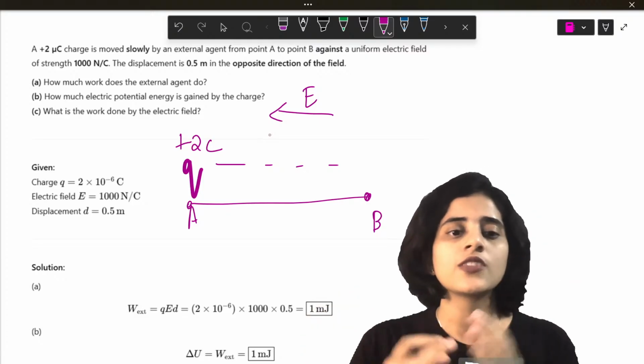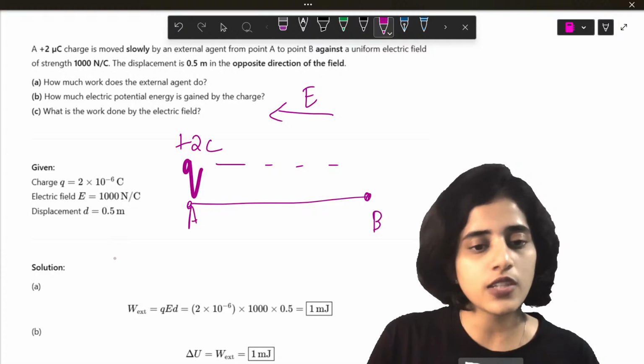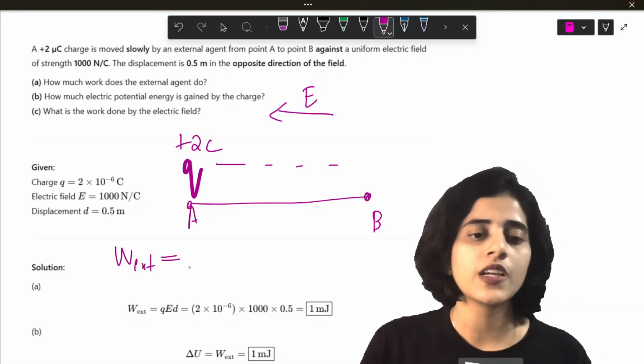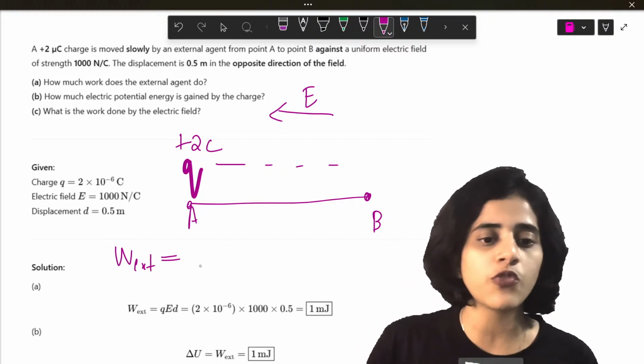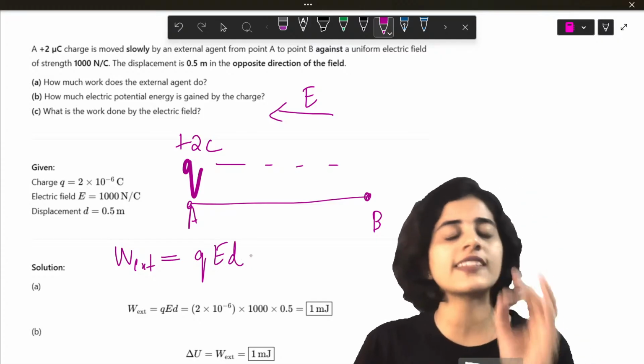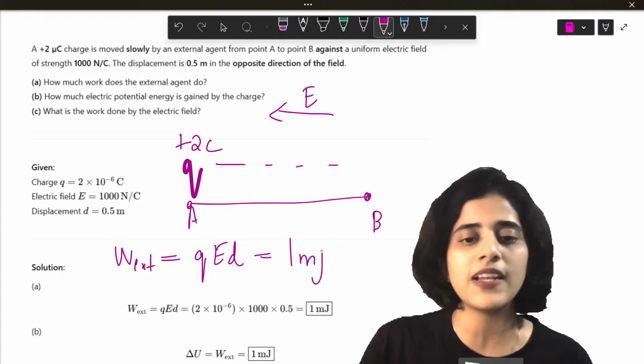Alright. So now let's find out the work done. How much will the work done be? Here the work done will be equal to force into distance. So force will be Q into E times distance, because here it's electric field and charge. So you substitute the values, you will get 1 millijoules.